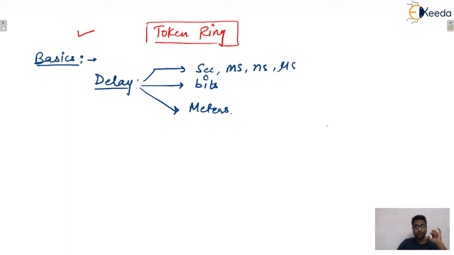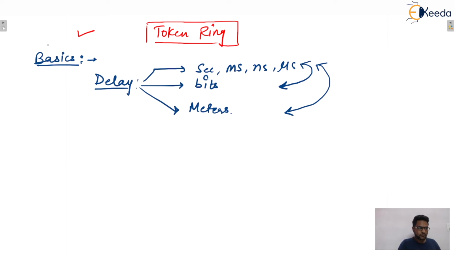So various conversions are required. Let's say delay is given to you in seconds and we need to convert into bits. Sometimes it is given in bits and we need to convert it into seconds. Sometimes it is given in seconds and we need to convert it into meters, and sometimes it is given in meters and we need to convert it into seconds, and so on. So let us consider one example. With that example, I'm going to discuss these things. These basics will be required in token ring, or in various questions based on token ring.